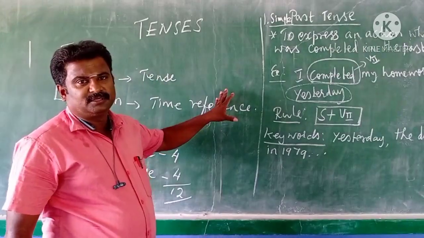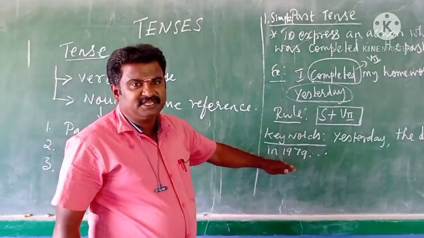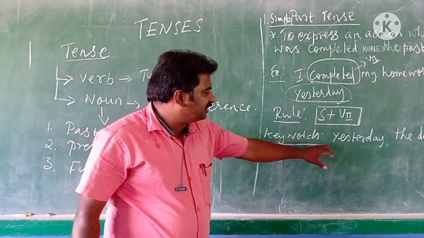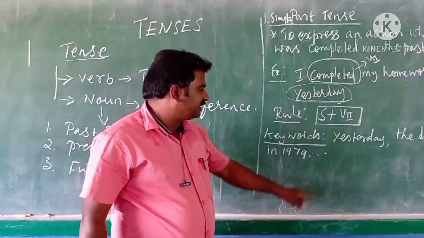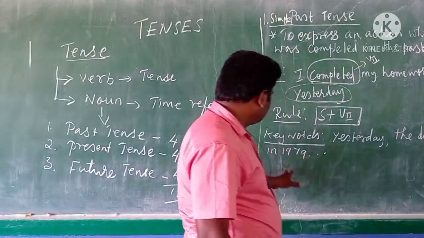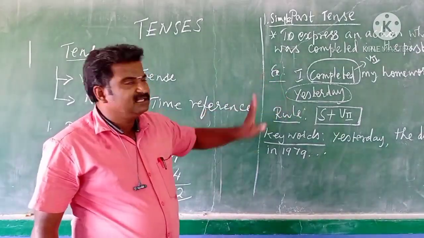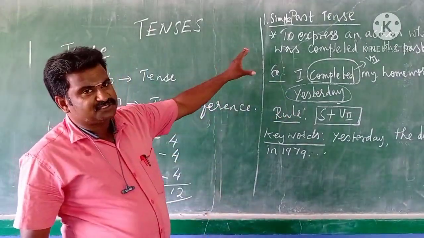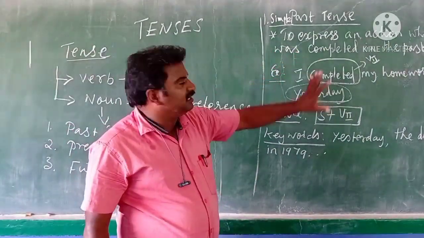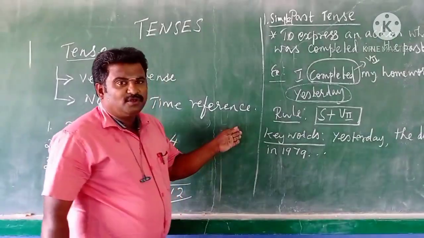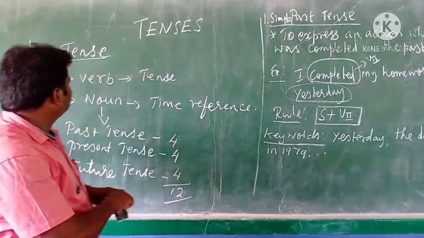Do you have any doubt? Yes, very good. So we should find any keywords. If a sentence has keywords, we can easily find that the given sentence is in simple past tense. What are the keywords? Yesterday, the day before, in 1979, and we can find the same keywords in the sentence. So simple past tense expresses an action which was completed in the past. And now we move on to learn past continuous tense.